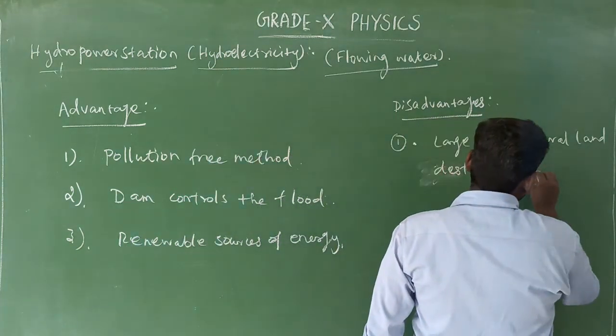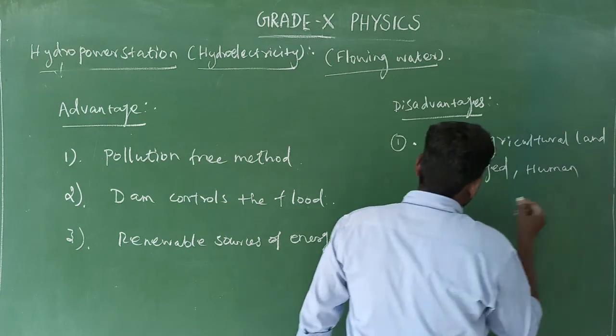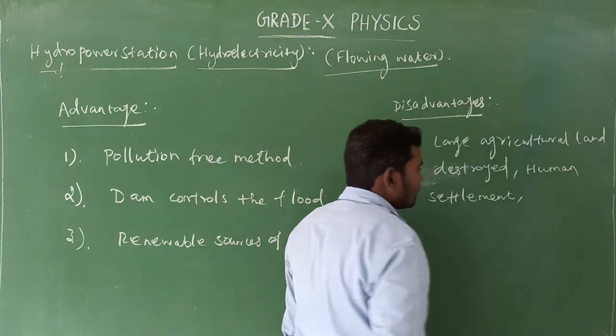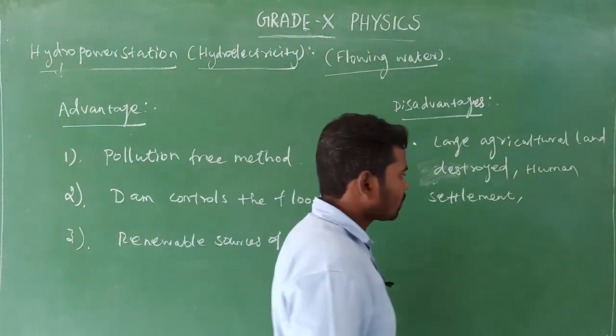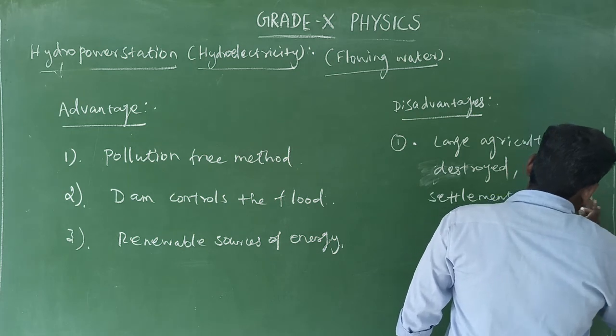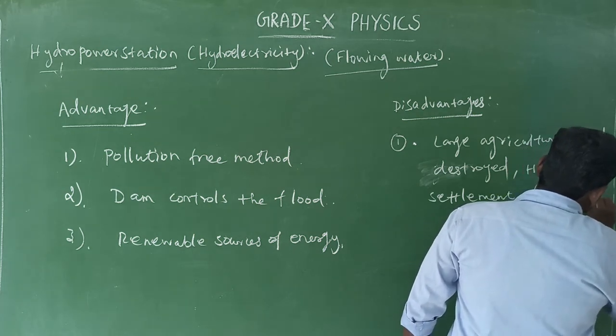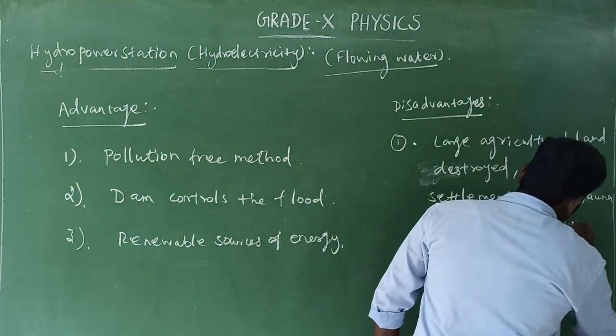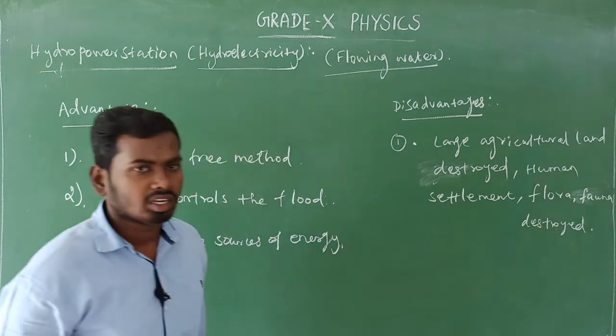Then human settlement destroyed. Then the organisms such as flora, fauna destroyed. So that is one of the disadvantages.